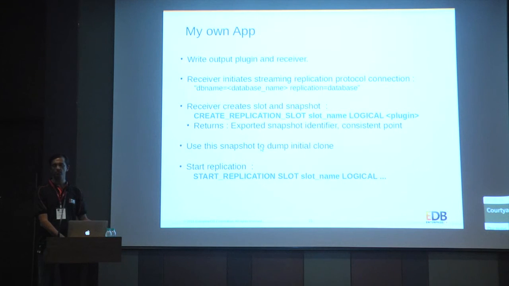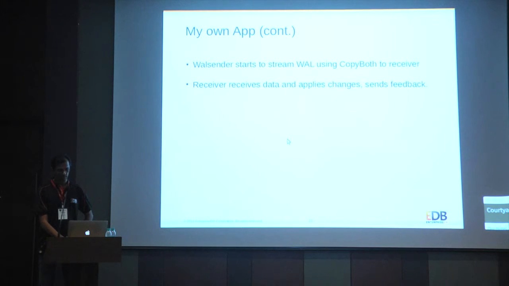There is also provision to get an initial snapshot to dump the initial data. Create replication slot returns a particular snapshot identifier. Then the WAL sender has to send the streaming WAL to the receiver using the copy both protocol, and the receiver has to apply those changes.